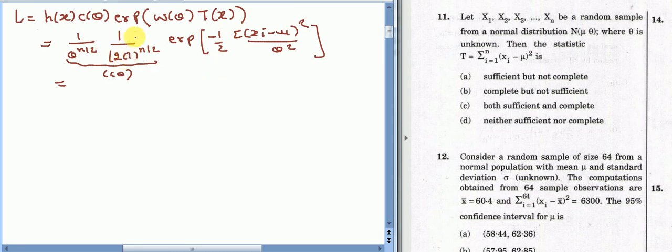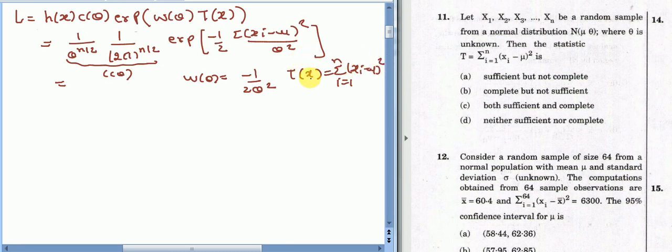So c(theta) is this term, h(x) equals 1, w(theta) equals minus 1 upon 2 theta square, and T(x) equals summation i from 1 to n of (xi minus mu) square.